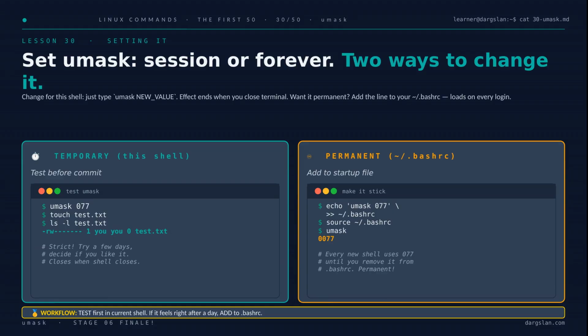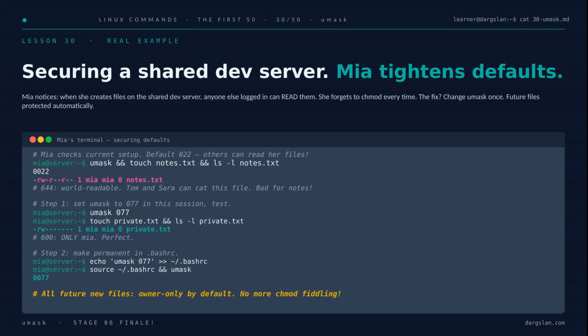That's the workflow. Let's watch Mia put exactly that workflow into practice on a shared dev server. She checks her current umask, 022, creates a notes file, and sure enough, it lands at 644, readable by Tom, Sarah, and anyone else logged in. She flips umask to 077, touches a new file, and now it's 600, just for her. Then she echoes that line into her .bashrc, sources it, and confirms 077. One change, permanent protection, no more chmod fiddling.